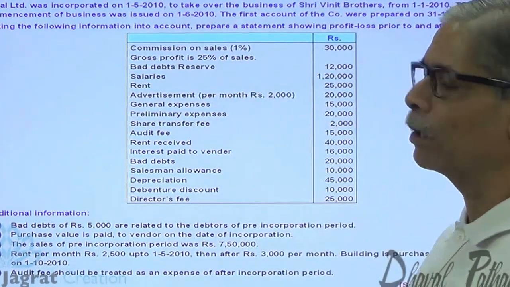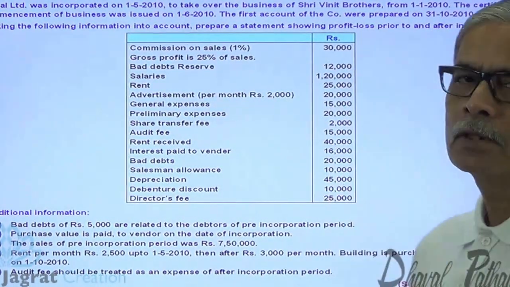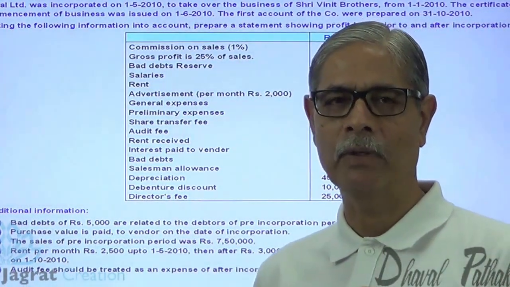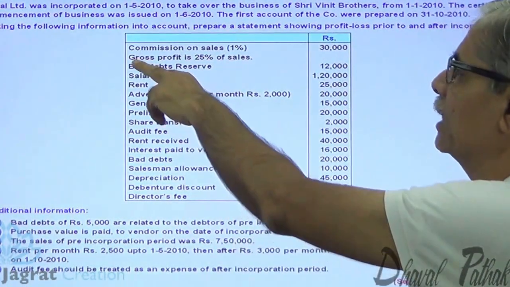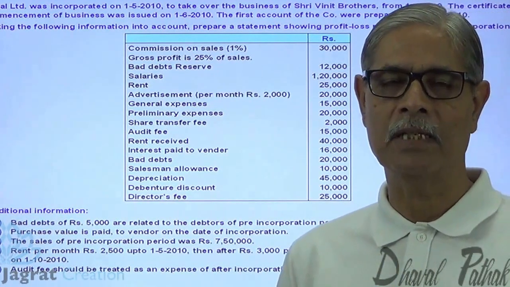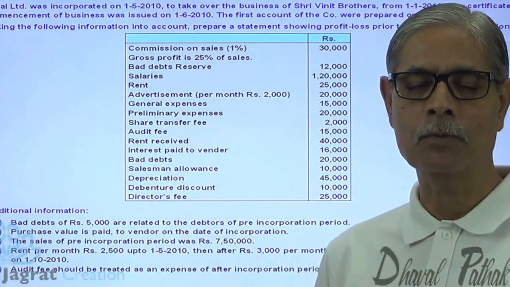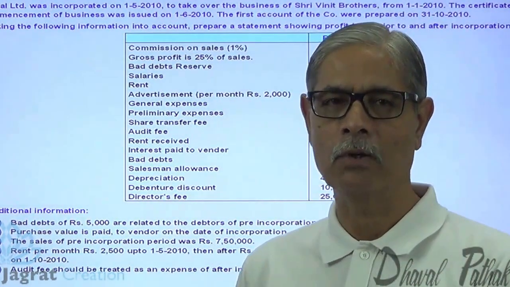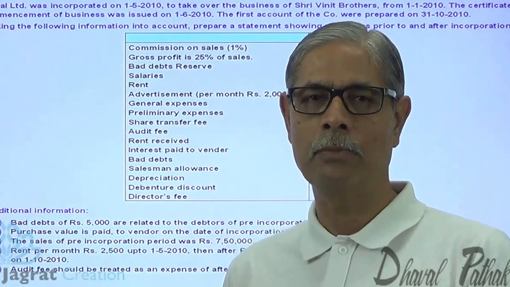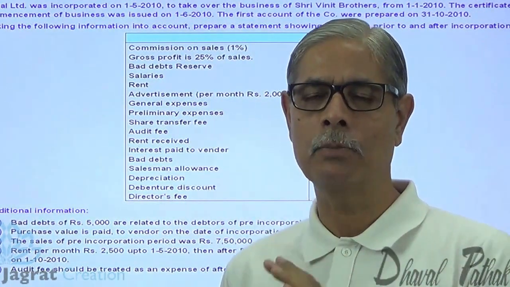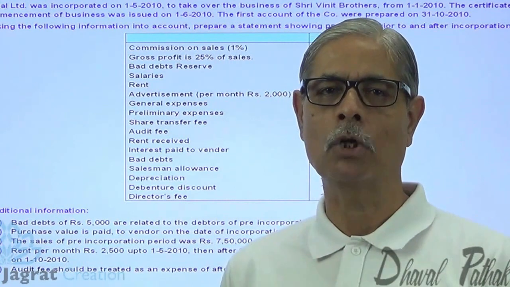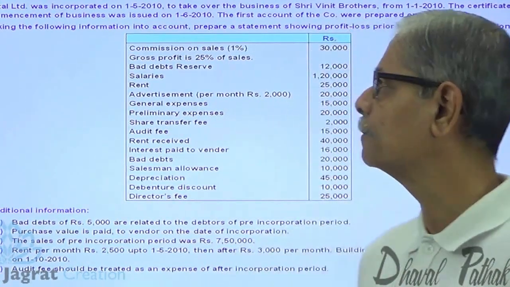Commission on sales at the rate of 1%, 30,000. So 30,000 divided by 1%, you will get the sales amount. On that sales, you have earned a gross profit of 25%. So 25% gross profit is to be applied to the sales that we have found out. The gross profit will be distributed between pre and post incorporation periods in the ratio of sales.